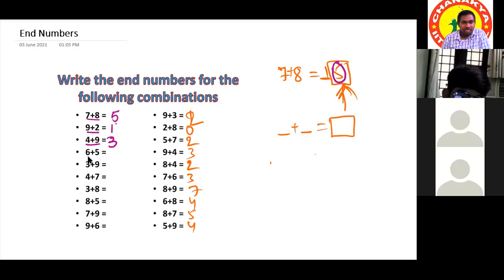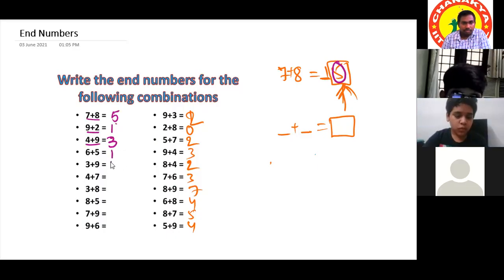Immediately after seeing it, you have to tell the end number. Next is? 1. Next. 2. 2. 1. 1. Next. 1. 1. 2. Next. 1. 2. 2. 3. See carefully. Next is? 6. Next is? 5. Okay.